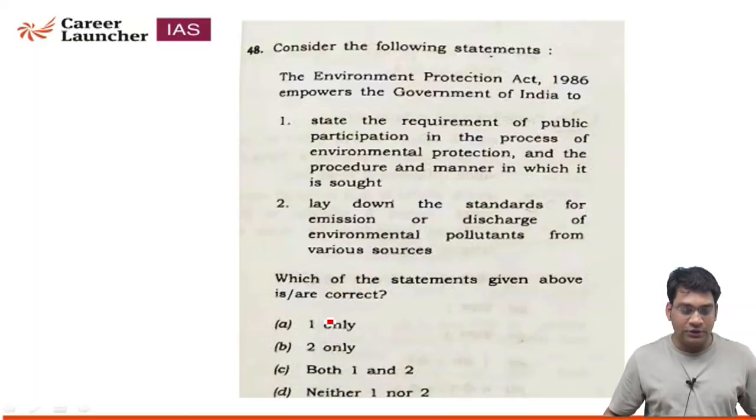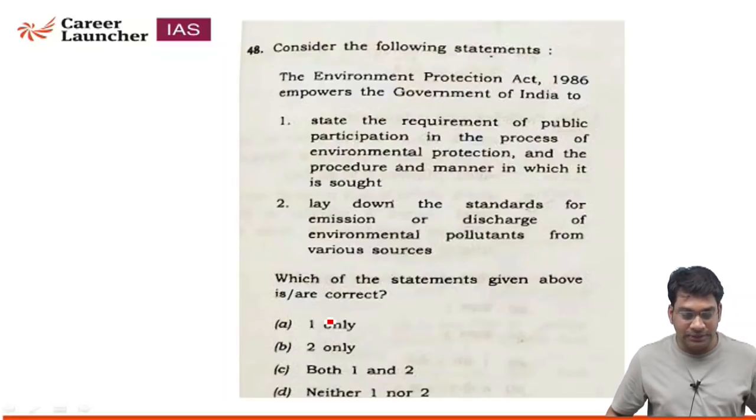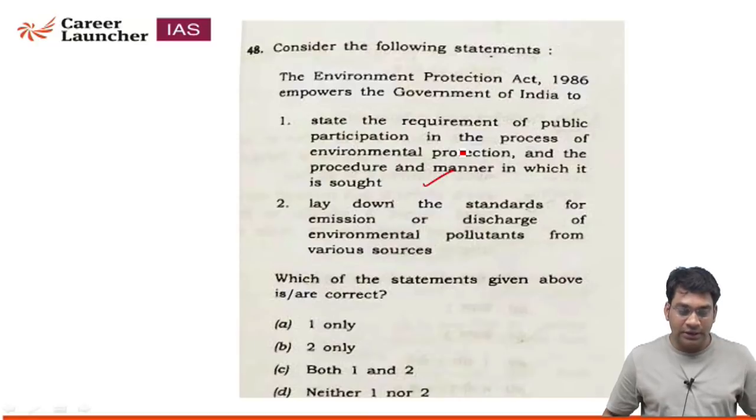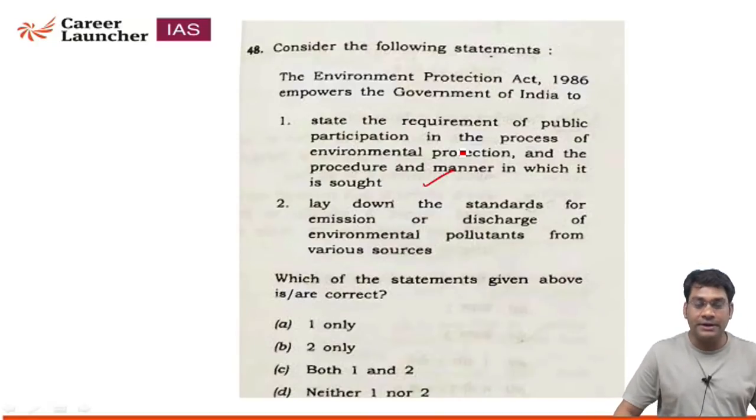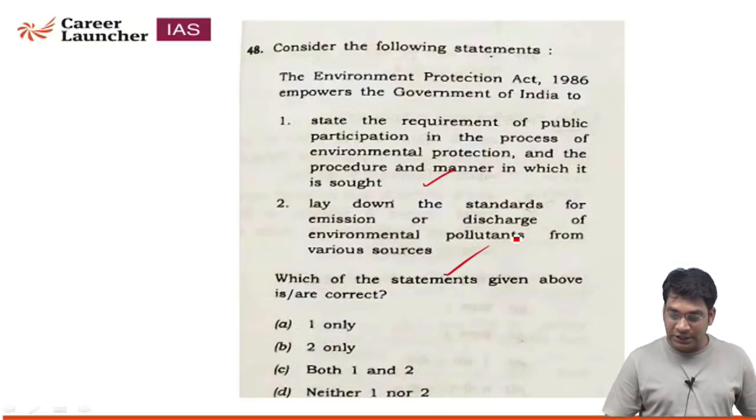Next question: consider the following statements. The Environment Protection Act 1986 empowered the Government of India to state the requirement of public participation in the process of environmental protection and the procedure and manner in which it is sought. It is a correct statement, because a procedure is given about how public participation is required in the protection of the environment. It also laid down the standards for the emission or discharge of environmental pollutants from various sources.